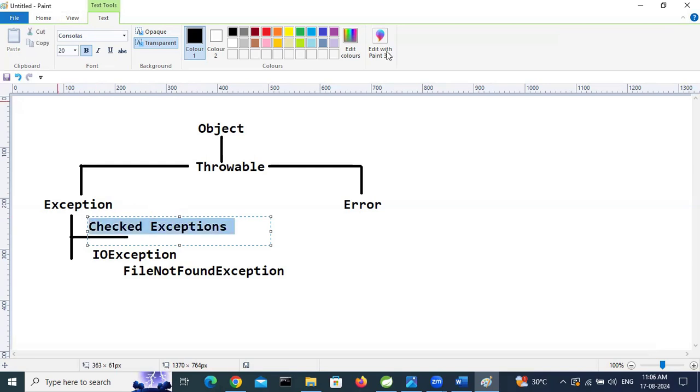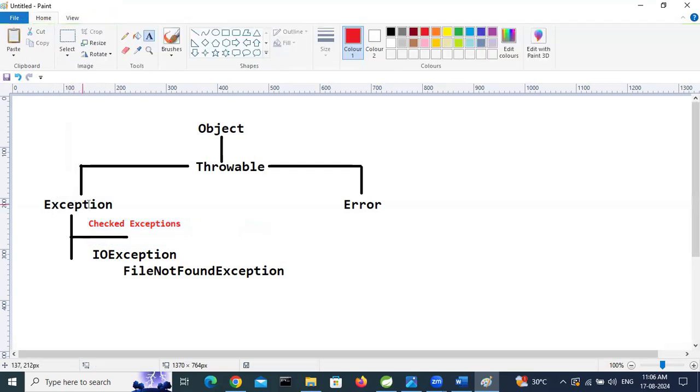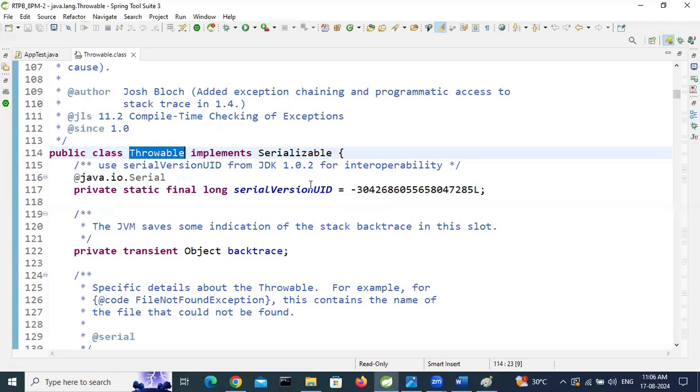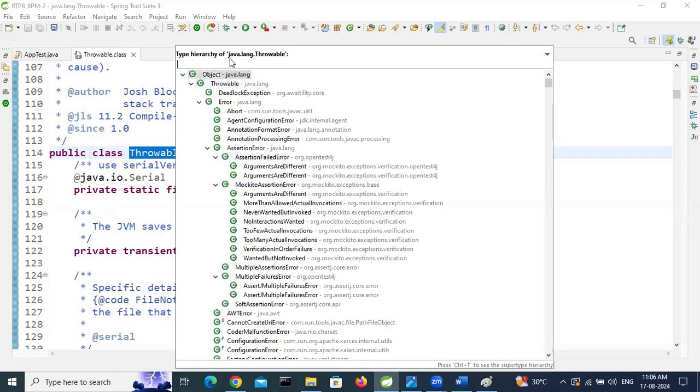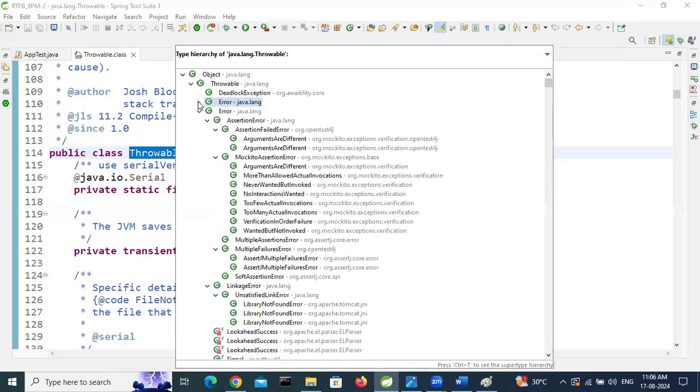Classes under Exception are called checked exceptions. Let's say under Exception, IOException and FileNotFoundException are there. So in the IDE, press Control T, which will open the type hierarchy, right?